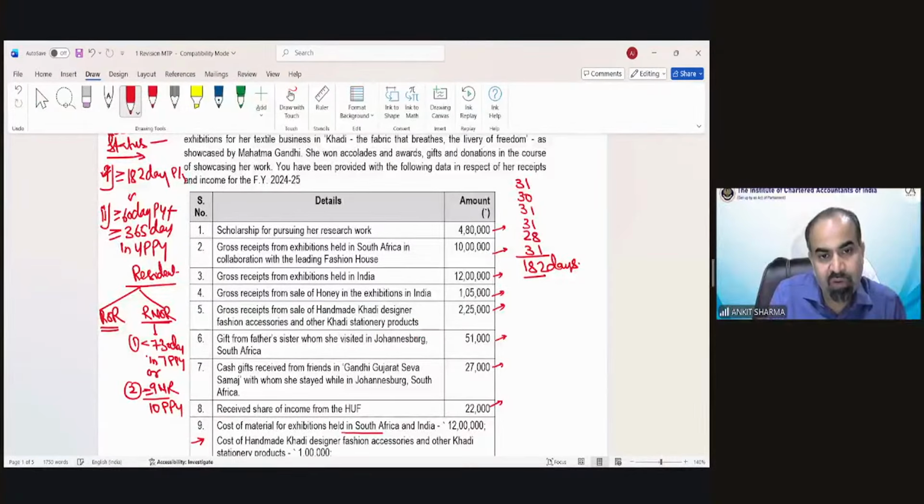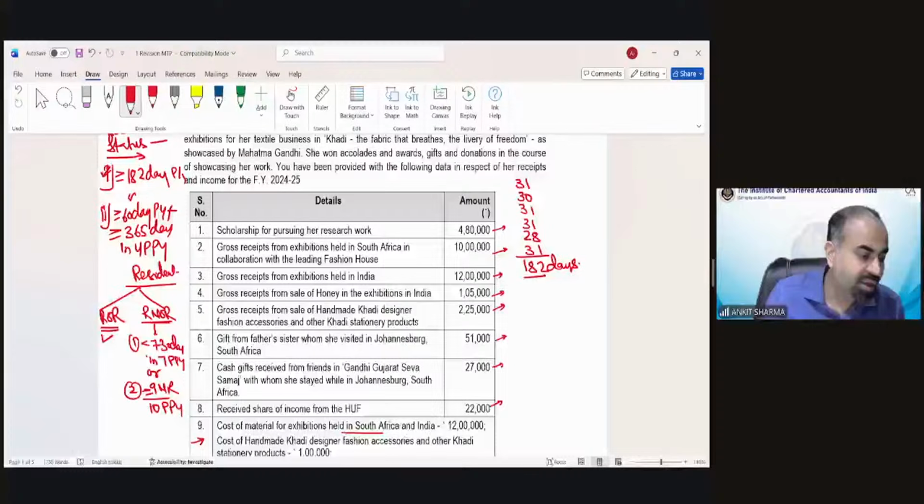So if she fulfills any of these conditions, she would be treated as a resident and not ordinary resident in India. And if she is not able to fulfill any of these conditions, then she would be regarded as a resident and ordinary resident in India.